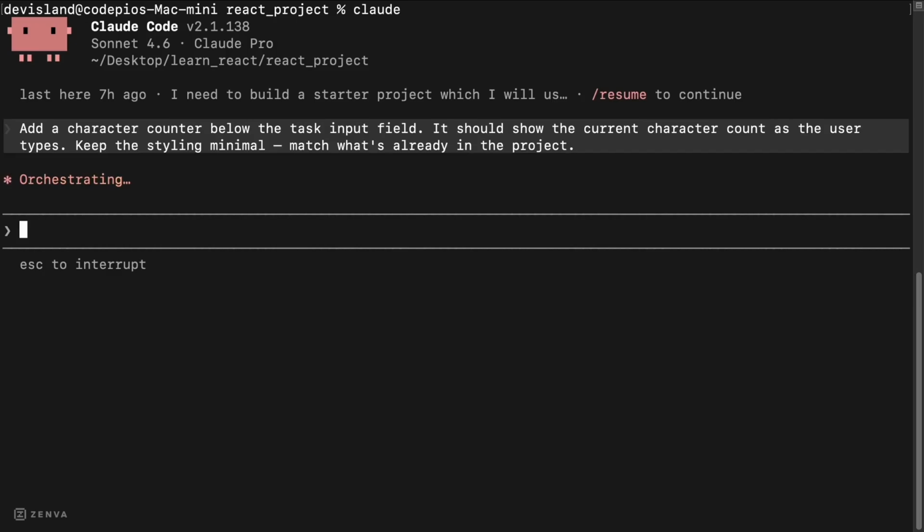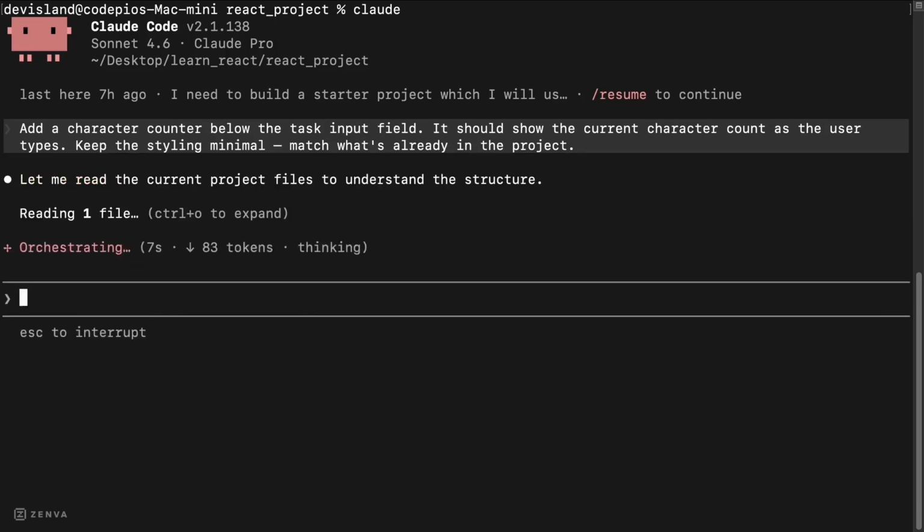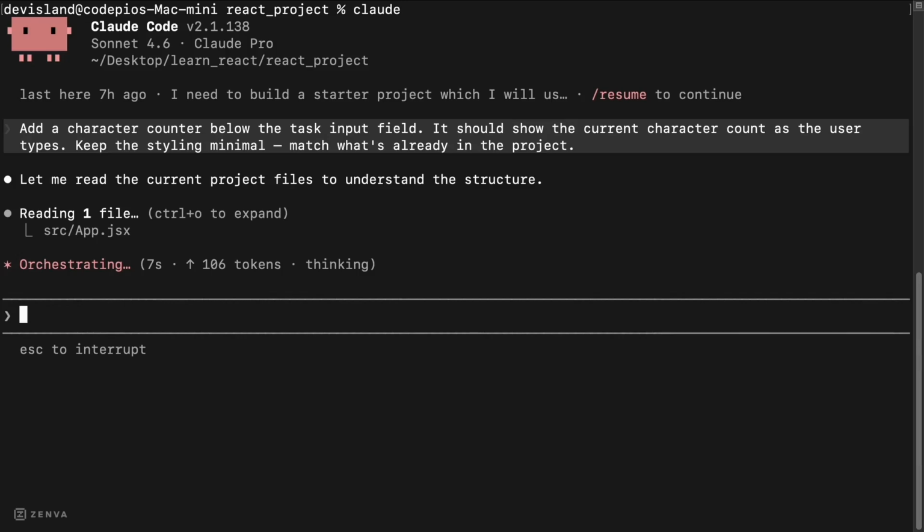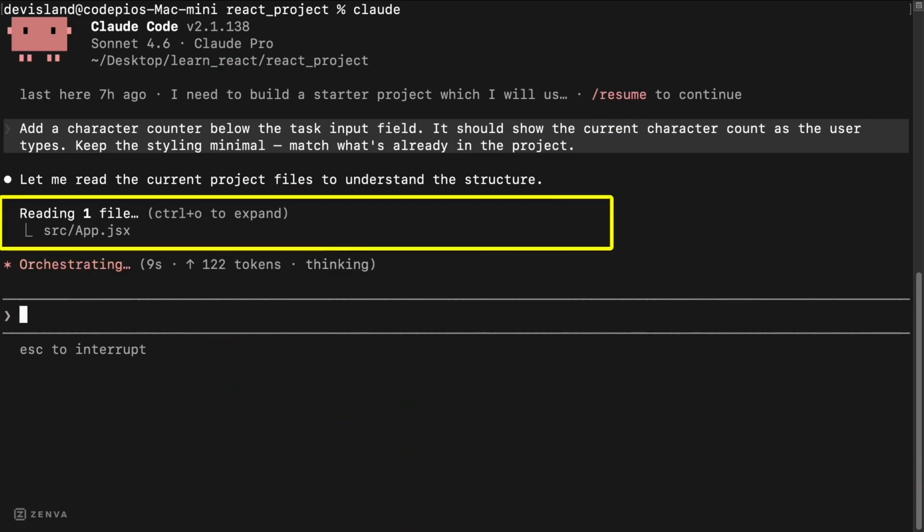Claude is planning how to fulfill your request. It's reading your prompt, loading your claude.md, and deciding what to do. No files have been changed yet. As it plans, Claude reads your project's files and lists directories like source/app.jsx and source/taskinput.jsx. This helps Claude understand your codebase.